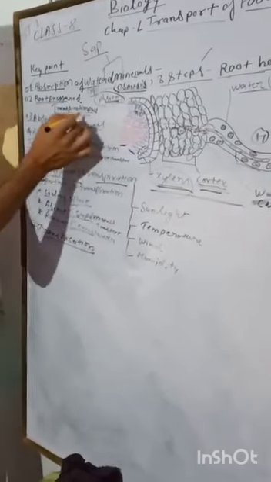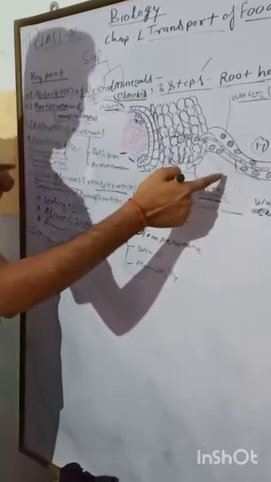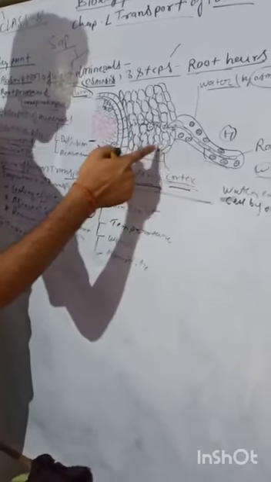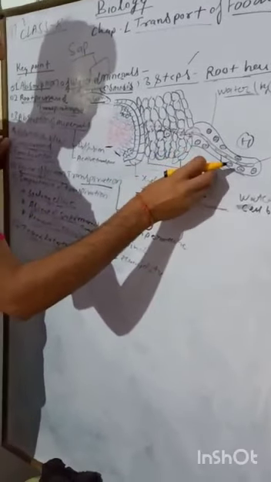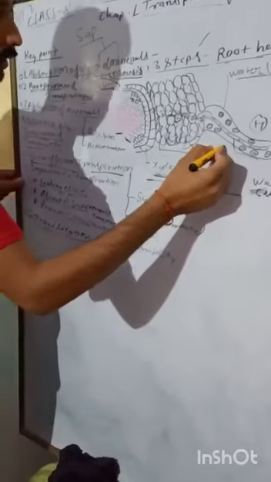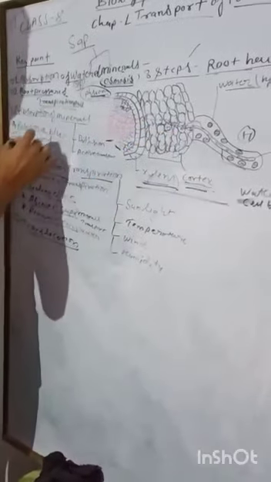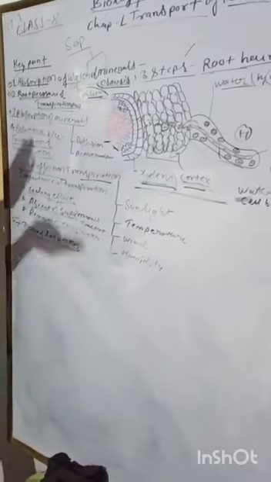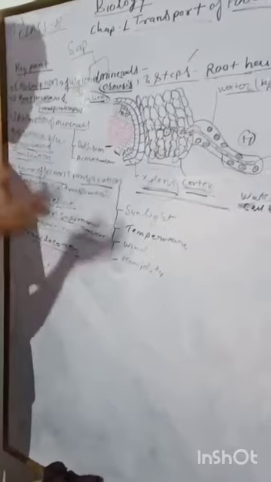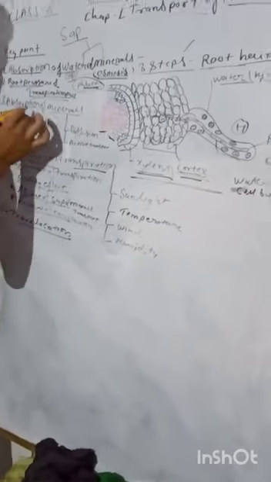Next is root pressure and transpirational pull. Root pressure means that when water is absorbed and transported from roots to the aerial parts of plants, pressure is built up by the root. This is called root pressure, and it is very important to transport water. Next, transpirational pull occurs during transpiration, when the rate of transpiration is high, to transport water to the aerial parts.